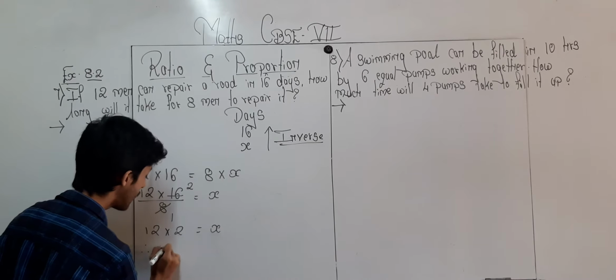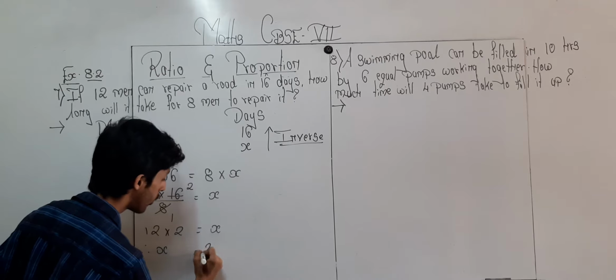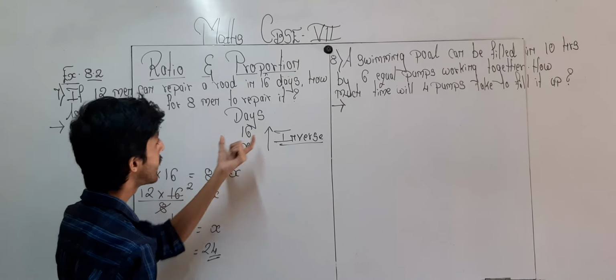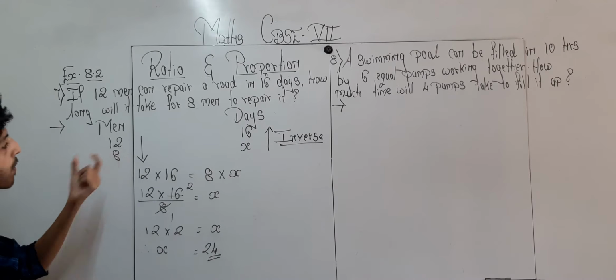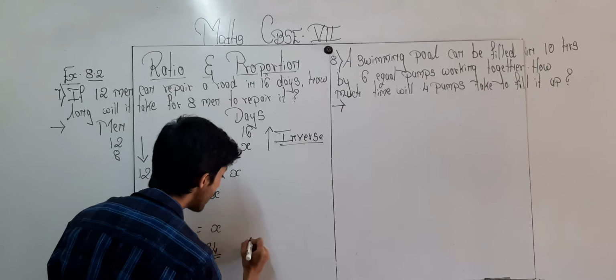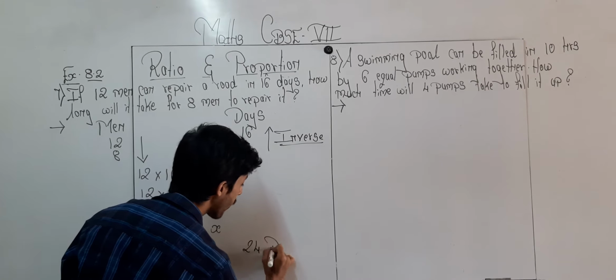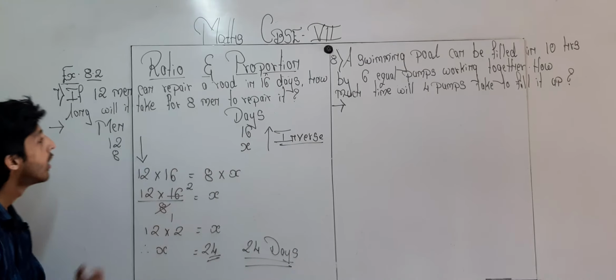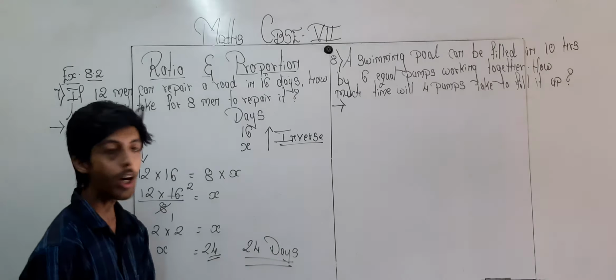Therefore my x will be equal to 24. Means when 12 men are there, 16 days are required, and when 8 men are there, 24 days are required for 8 men to complete the work.